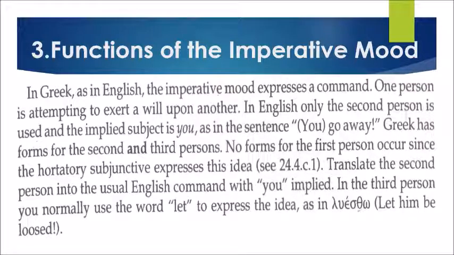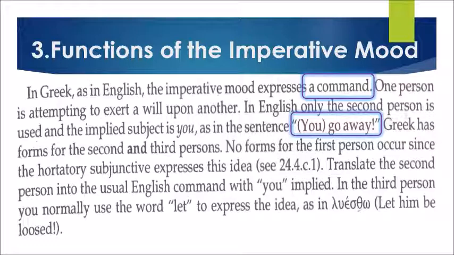In Greek, as in English, the imperative mood expresses a command. One person is attempting to exert a will upon another. In English, only the second person is used, as is implied, as in the sentence, you go away. Greek has forms for the second and third persons. No forms for the first person occur, since the hortatory subjunctive expresses this idea.